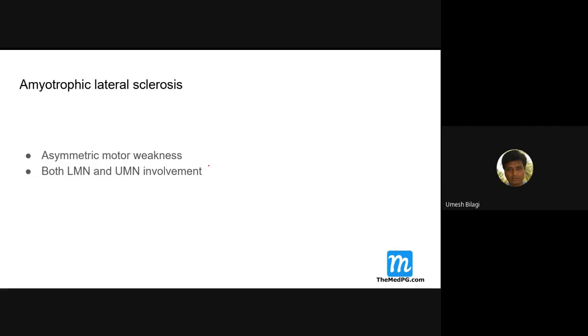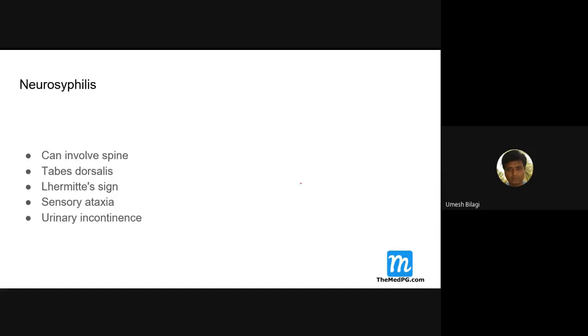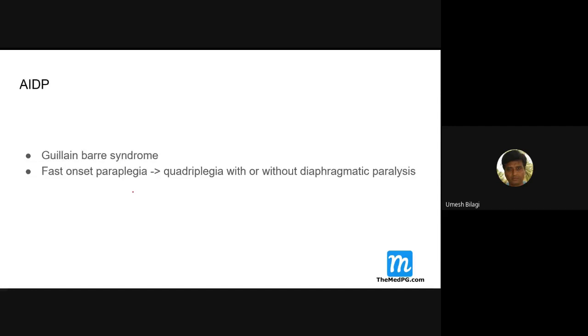Amyotrophic lateral sclerosis is a motor neuron disease, both UMN and LMN. It doesn't cause sensory system involvement. The neurosyphilis can involve the spine, tabes dorsalis, with sensory ataxia. There is a sensory ataxia here. So that means posterior column involvement. Sensory ataxia, urinary incontinence, not pain and temperature. AIDP, Guillain-Barré syndrome, presents with ascending paralysis, paraplegia later leading to quadriplegia with or without diaphragmatic paralysis. We'll discuss GB syndrome in some class. It is a topic to be discussed.